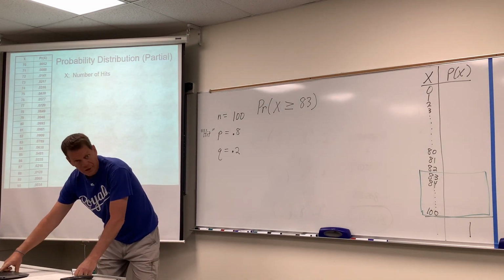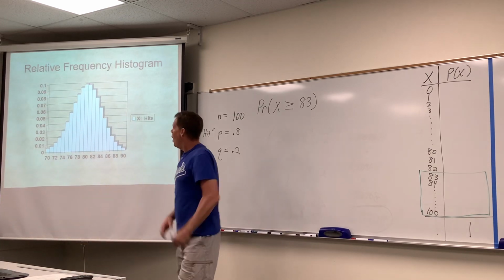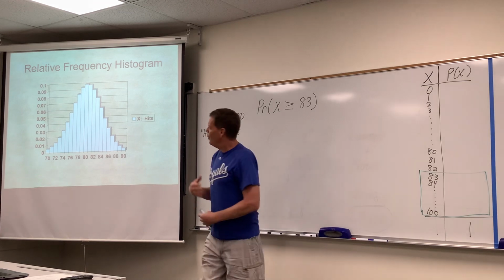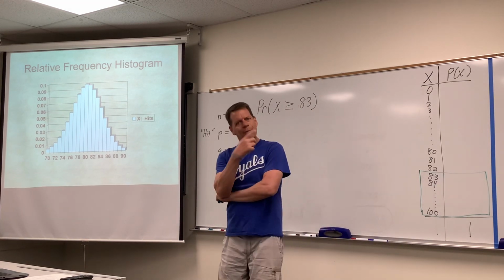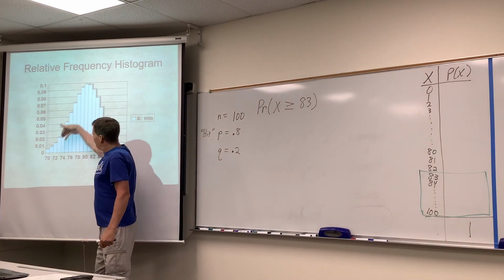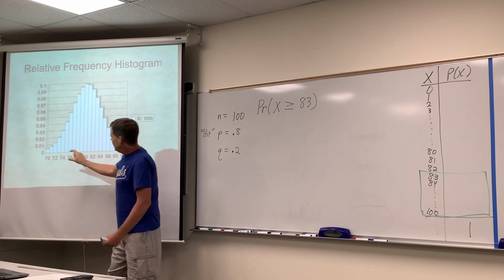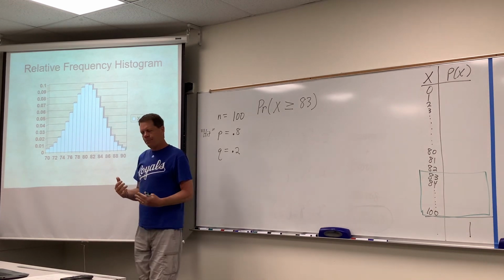Well, if you make a bar graph, a histogram, of that, this is what it looks like. Oh my gosh! So hopefully everybody would look at that picture and go, that kind of has a pattern that looks familiar to me, doesn't it? That looks like our good old friend the bell curve, doesn't it? Now it's not a curve, it's a series of bars, but it seems to resemble that pattern, okay?